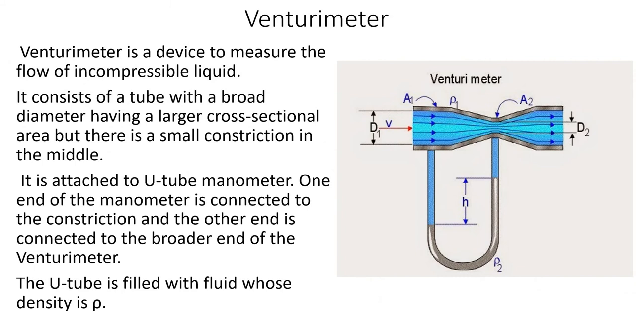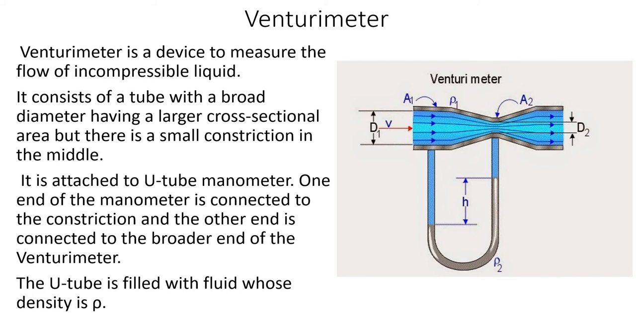Next one is Venturi meter. It is a device used to measure the flow of incompressible fluid or liquid. The rate of flow can be measured by using a Venturi meter. Here you can see that it consists of a tube with a broad diameter having a larger cross-sectional area, and there is a small constriction in the middle. A1 and A2 are the cross-sectional areas. Density of the fluid is rho, and it is attached to a U-tube manometer.